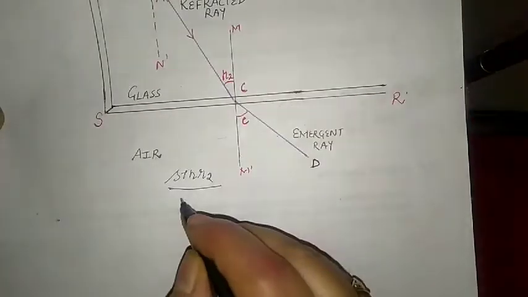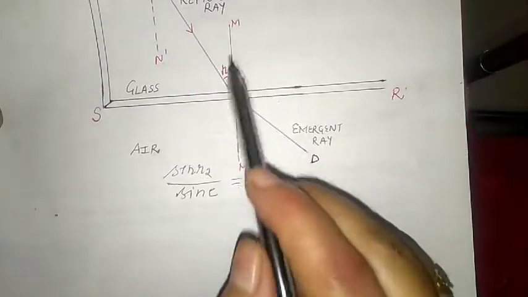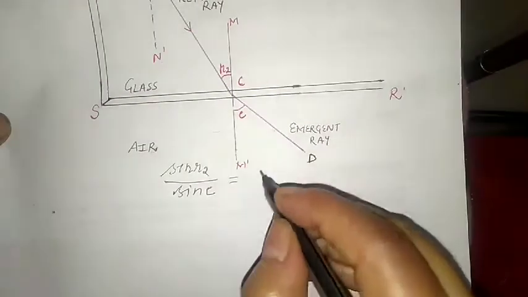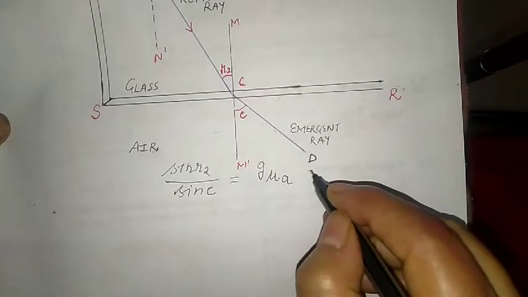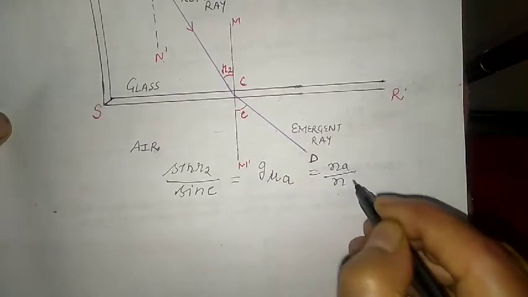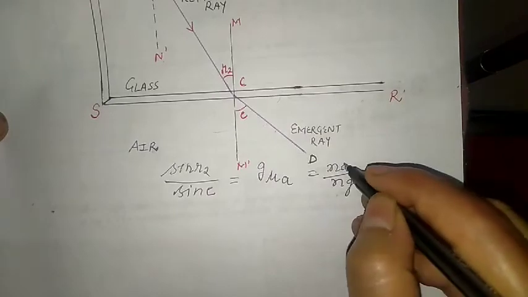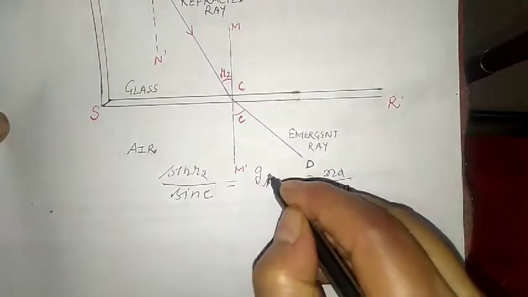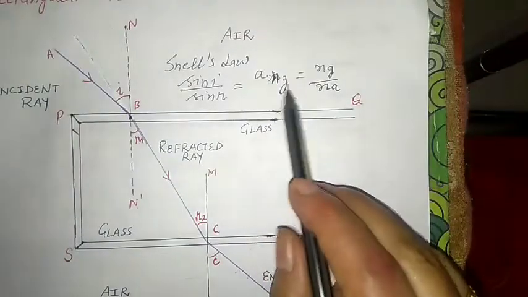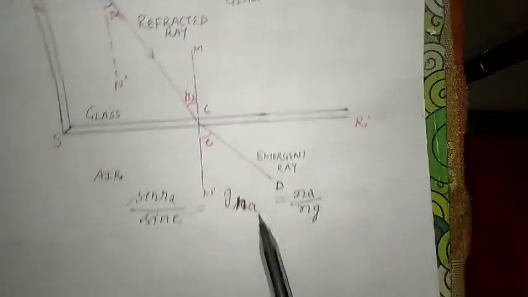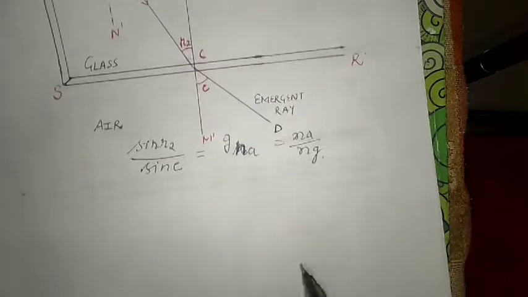Sin R2 upon sin E is equal to, now rays coming from glass to air, so refractive index is Na upon Ng. Sorry, we can write N here, and we can write N here also, because I have written N. So for air to glass, the refractive index is Ng upon Na, and here also it is Na upon Ng.